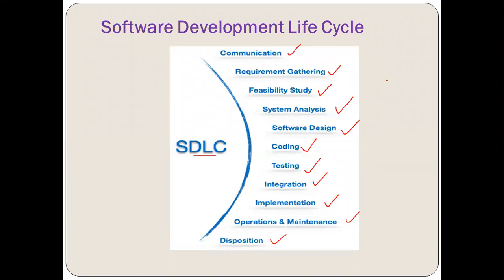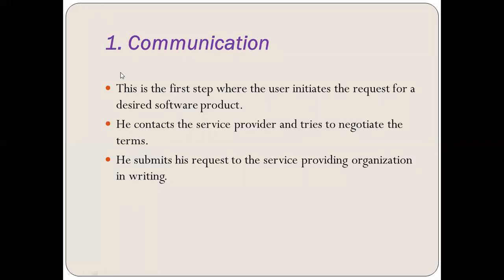In general, you must have heard about requirement gathering, analysis, design, coding, testing, and implementation. But here this is in detail, right? So one by one, we are going to understand what specific task is done in a particular stage, what set of activities are required to be completed in a specific stage, right? So starting with the first one, that is the communication, right?